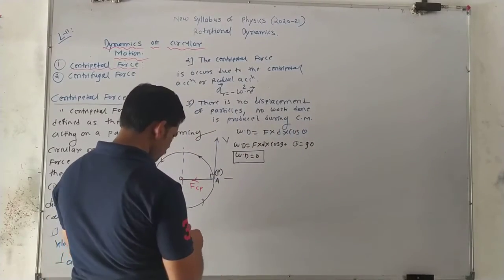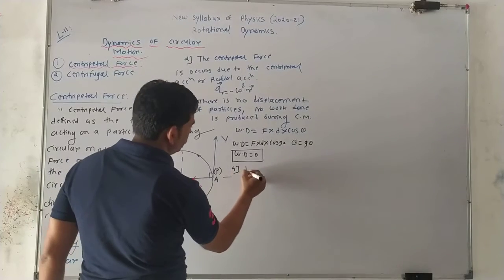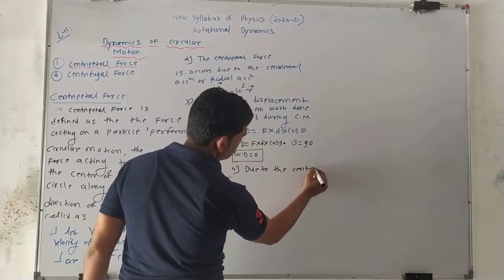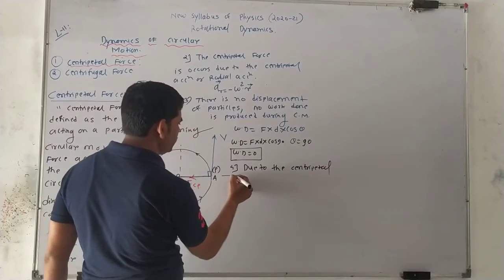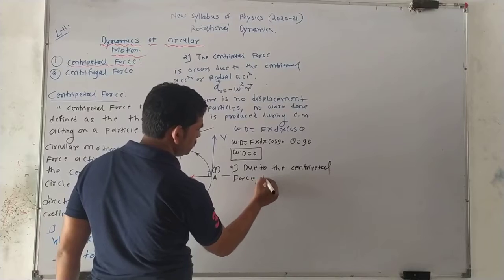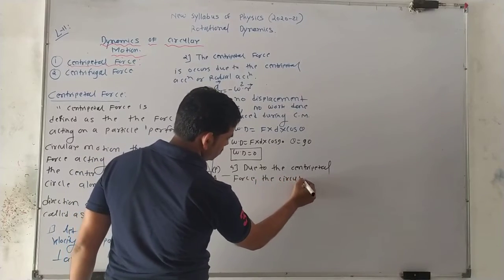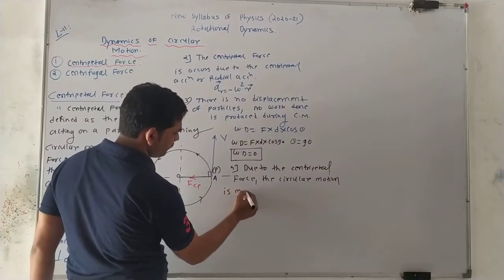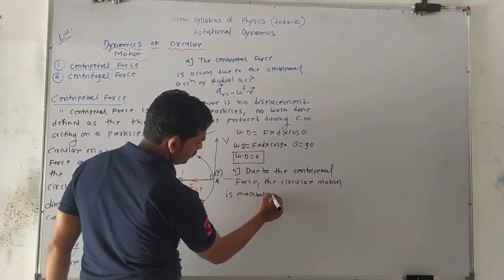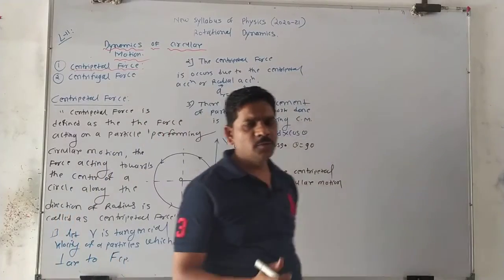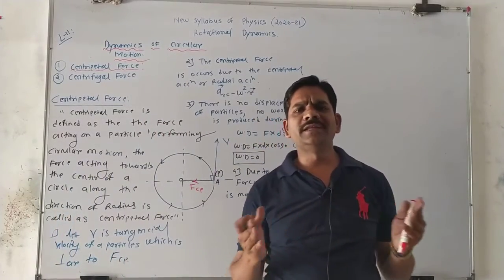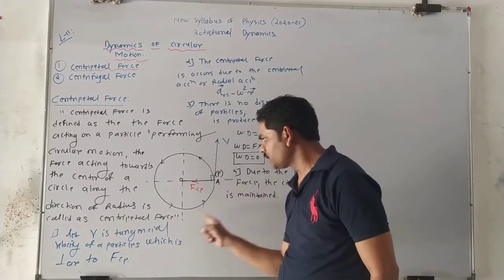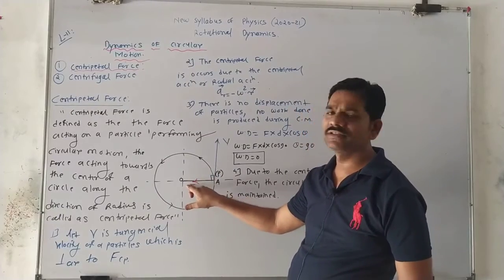So I write down this point also. Due to the centripetal force, the circular motion is maintained. Suppose there is no centripetal force, then there is no circular motion. So the centripetal force is responsible for the circular motion and it always acts toward the center.